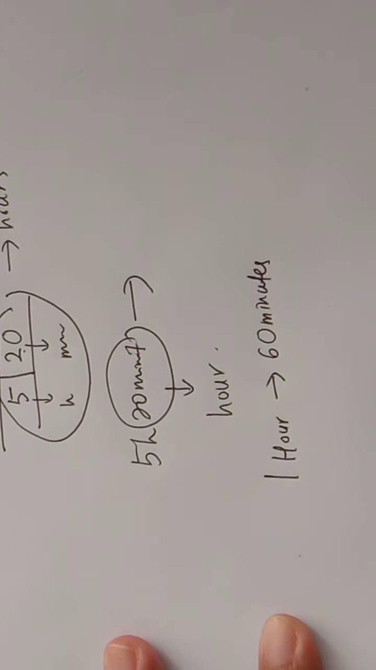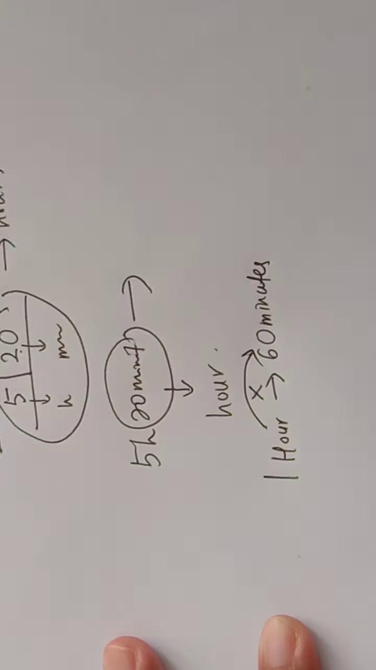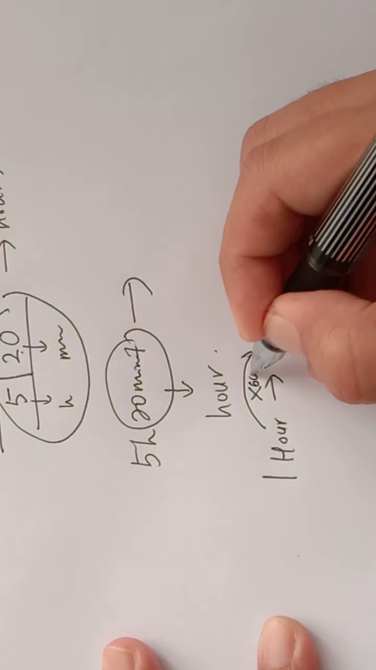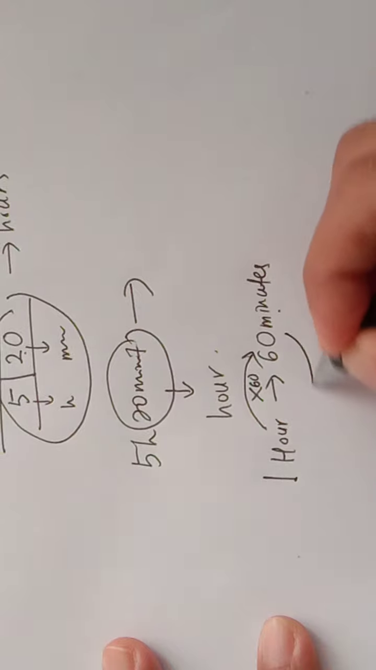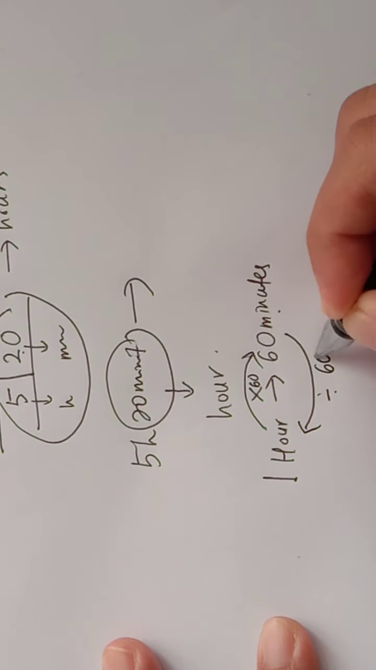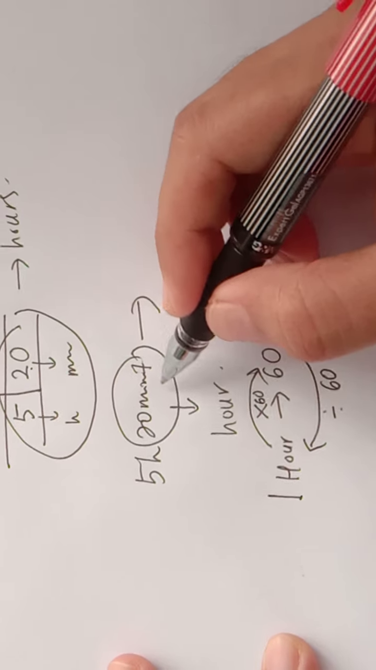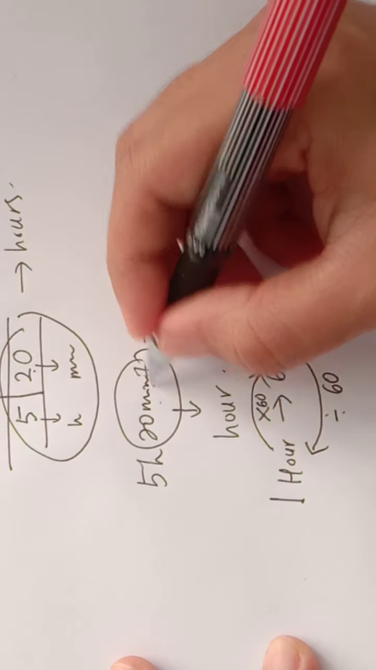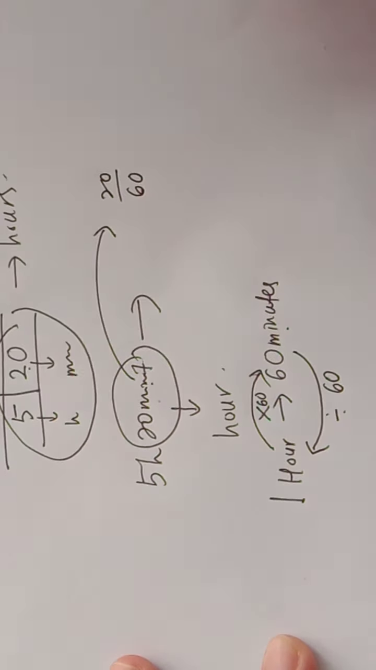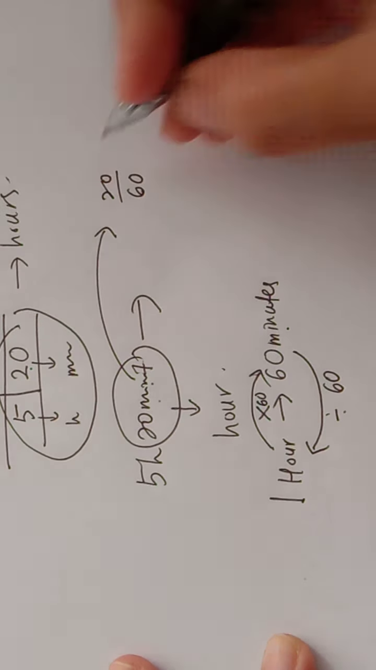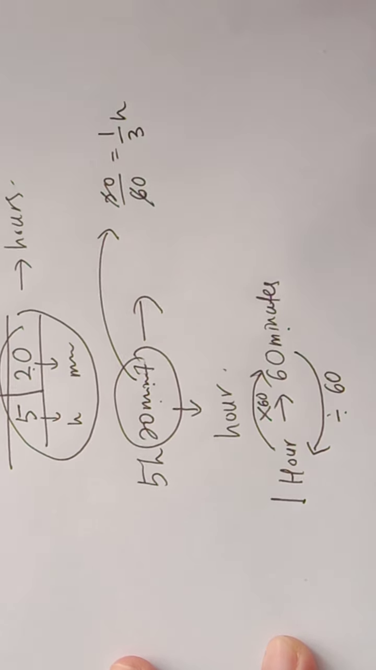From 1 hour changing to 60 minutes, you need to multiply by 60. So if you need to change minutes to hours, you need to divide by 60. How to change 5 hours 20 minutes? The 20 minutes you need to divide by 60 untuk dapatkan dalam unit hour. So 20 divided by 60, you will get 1/3 hour.